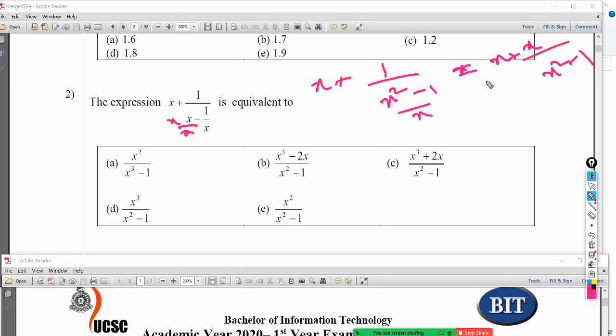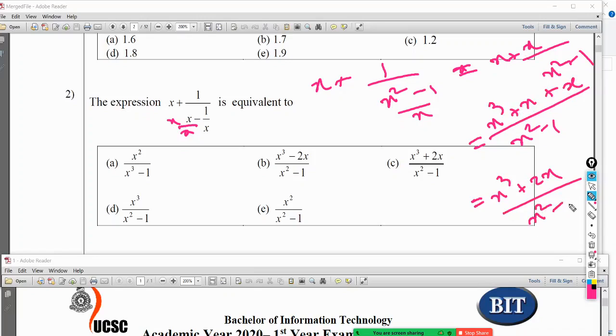Okay, then of course x squared minus 1 I can take as a common denominator, so then I have to multiply this by this, that is x times x squared minus 1, which is x cube plus x, then we have another plus x, so that is x cube plus 2x divided by x squared minus 1. Okay, do we have that answer? x cube plus 2x divided by x squared minus 1 is an answer, but multiple answers can be possible, so we have to check whether only one answer or multiple answers to get a clear picture.